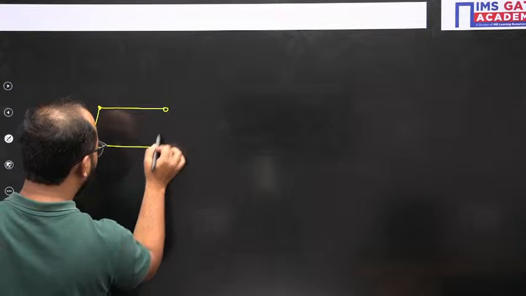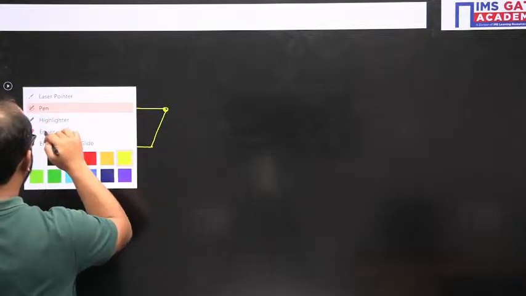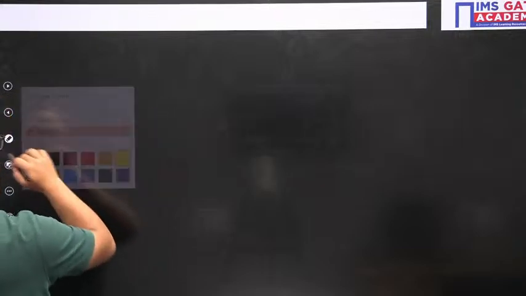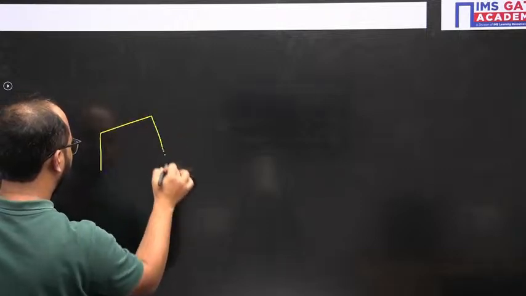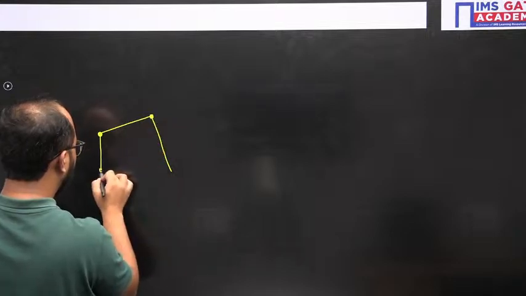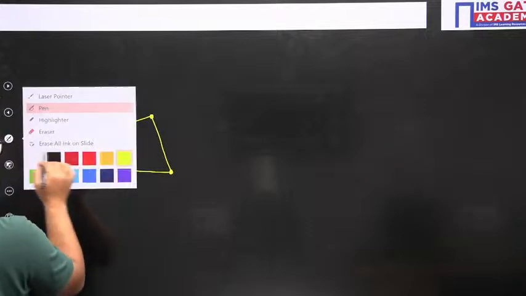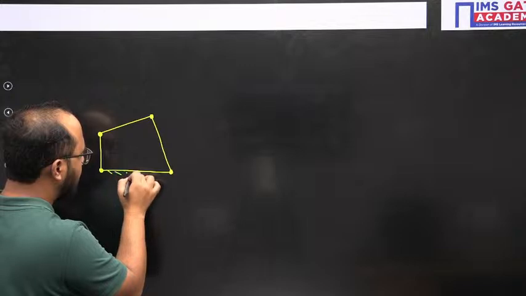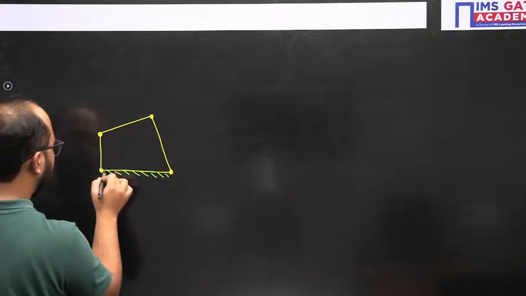Okay, any random, I've drawn actually a parallelogram linkage, but any random four-bar mechanism I will draw here. Now, let's suppose this is fixed. This link is basically fixed.